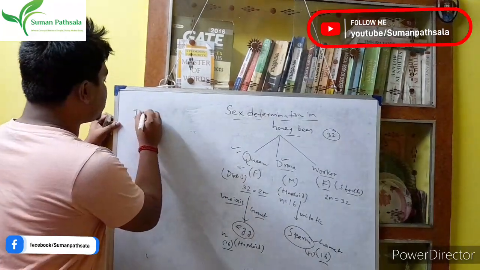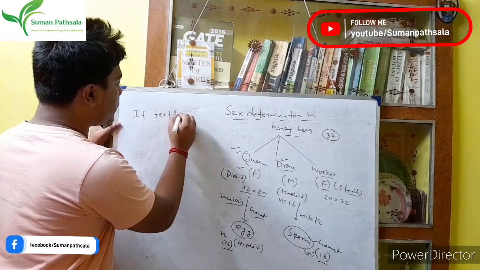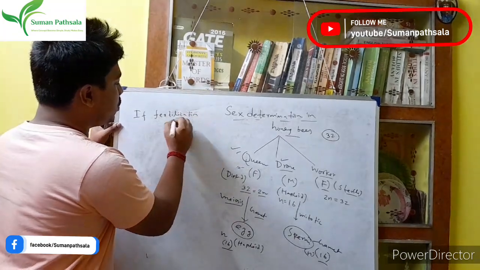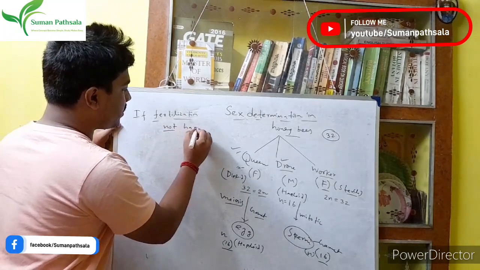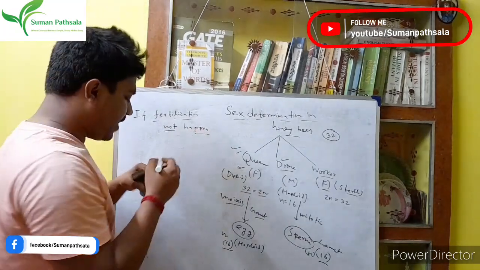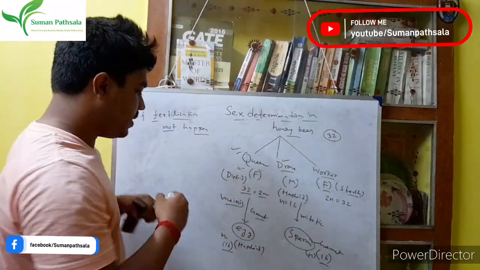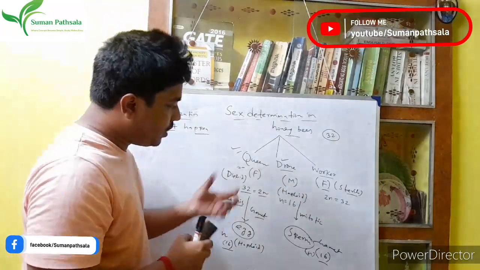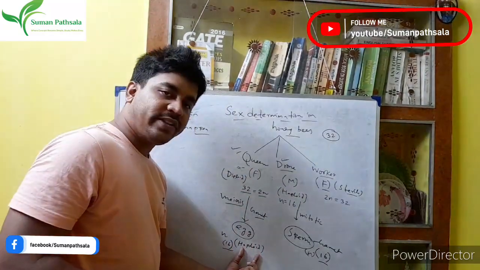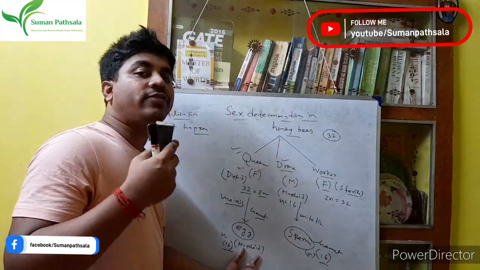If the fertilization does not happen, then what do we get? Suppose this is the queen, and this queen has the egg. This is the gamete, but somehow this egg is not fertilized.